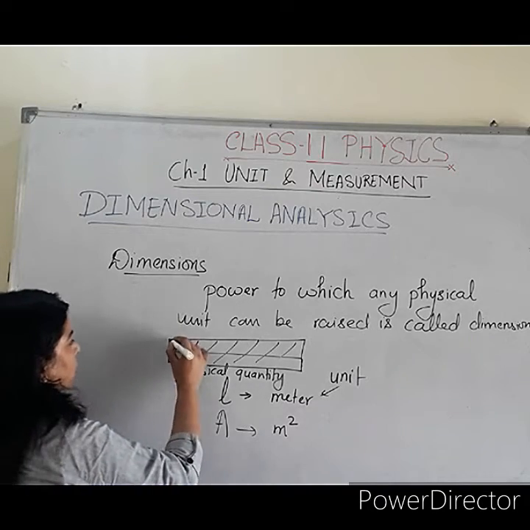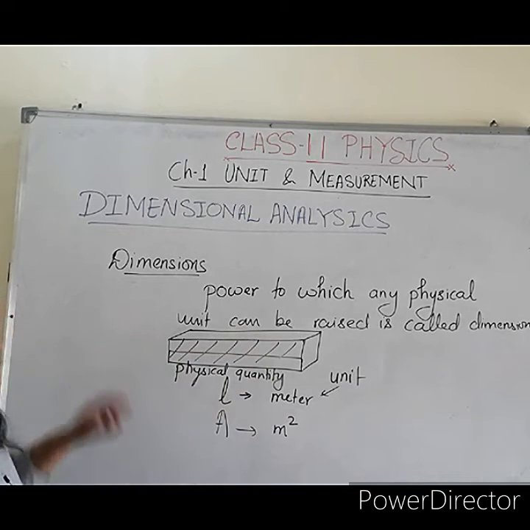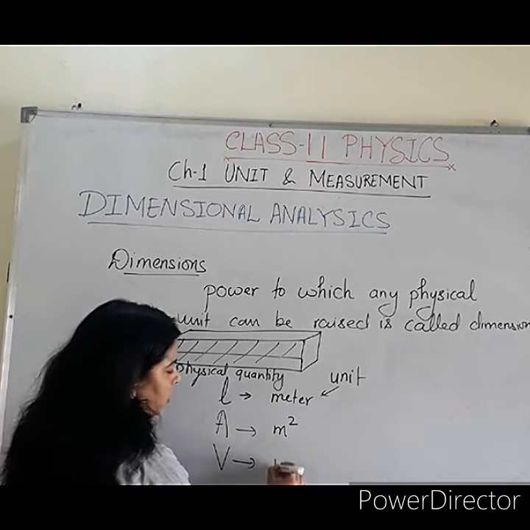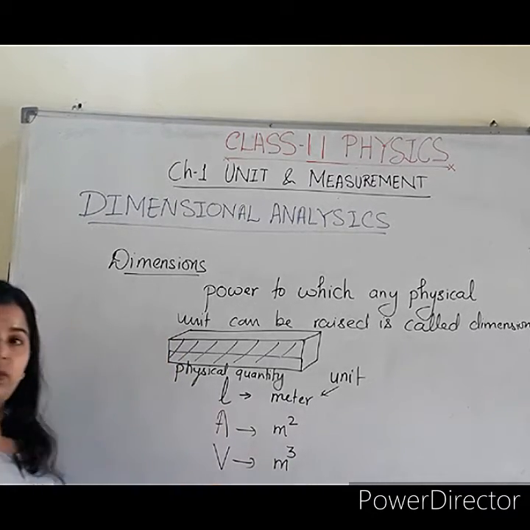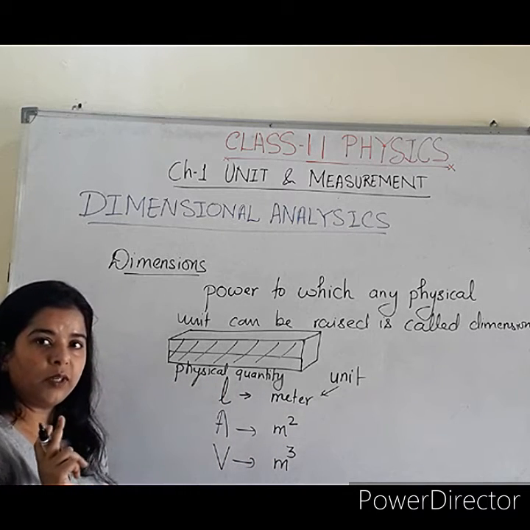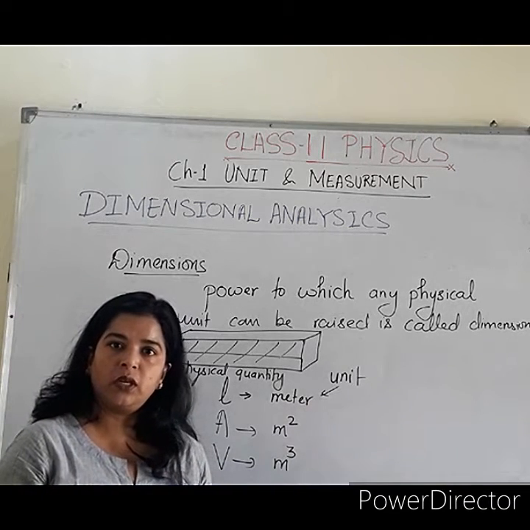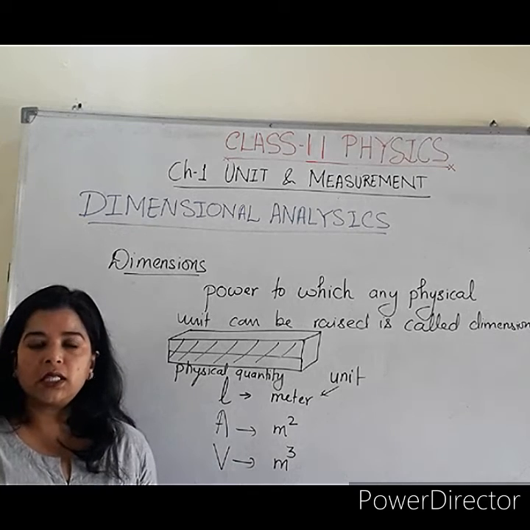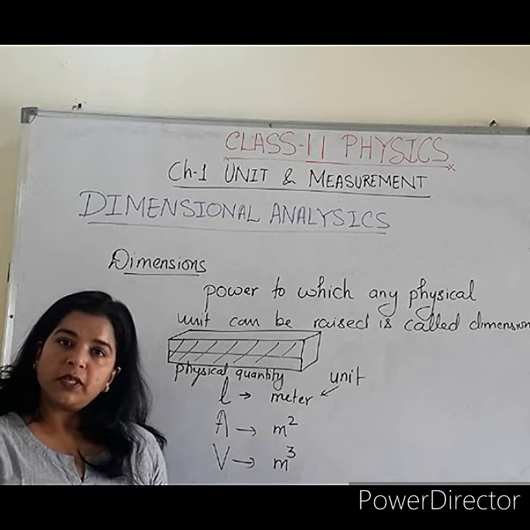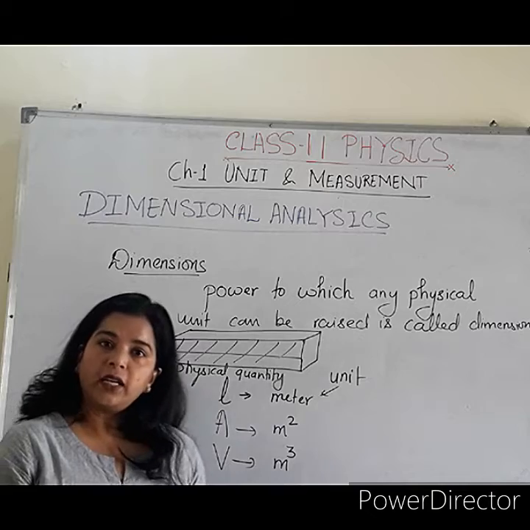If you want to calculate the volume of this particular shape, it is mentioned that this one is a cuboid structure. So the cuboid volume can be calculated by taking the power as cube. So you can see that only meter is given here. Meter is the fundamental unit. You know about the fundamental quantities and fundamental units: length, mass, time, luminous intensity, current, temperature, and more quantities are there, known as supplementary quantities, like radian and steradian. Units are there for angle and solid angle.